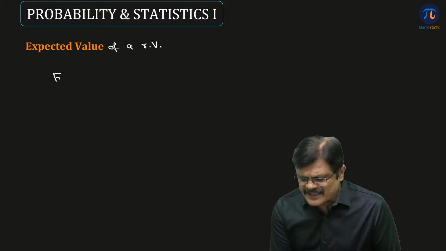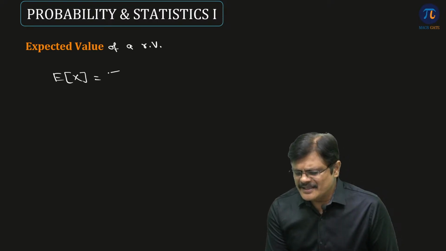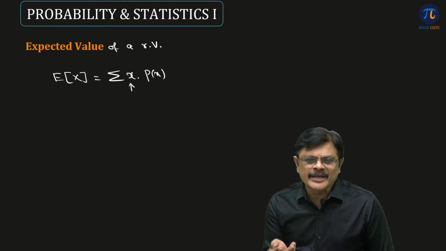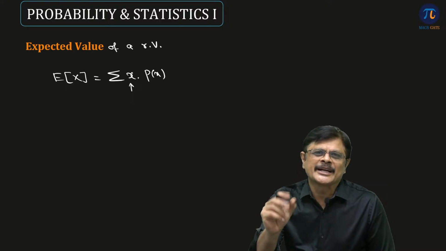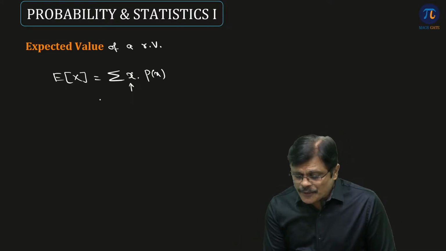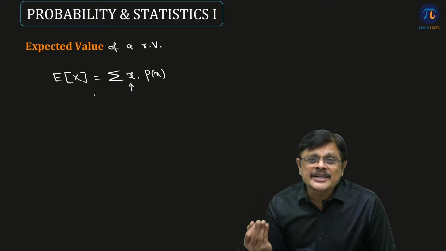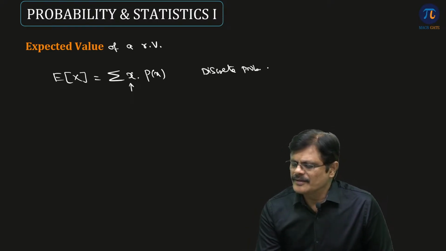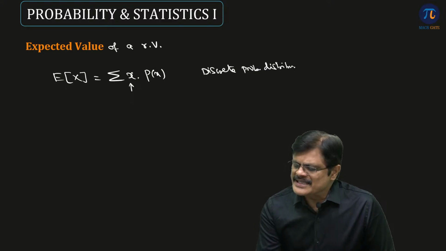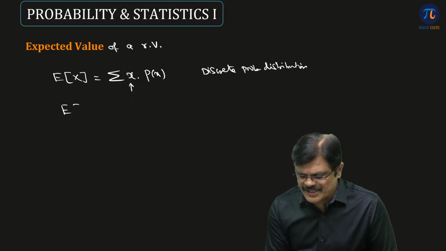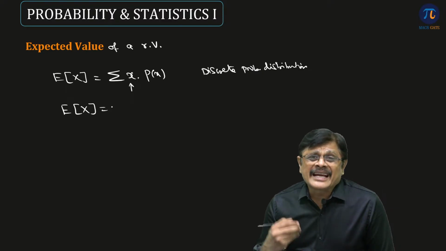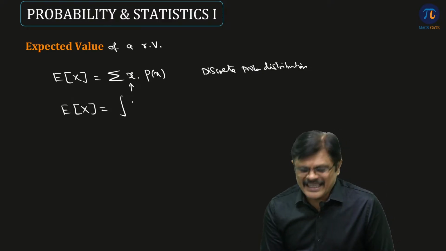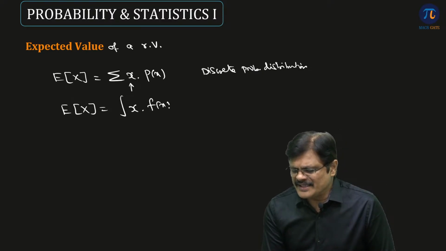Okay, we can define expected value of a random variable as sigma x into px, where x is the value of the random variable, px is the probability of the random variable taking that particular value. Now you can generalize this to a continuous distribution. It is for discrete probability distribution. The same idea we can generalize for continuous probability distribution: expected value of a continuous random variable x is given by, so in a continuous case, summation is replaced with integration, x into fx dx.